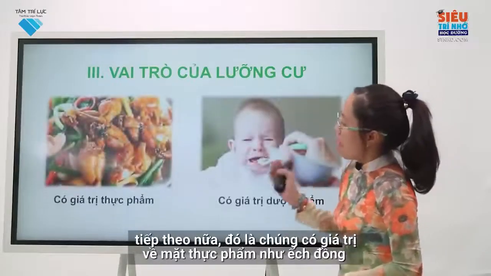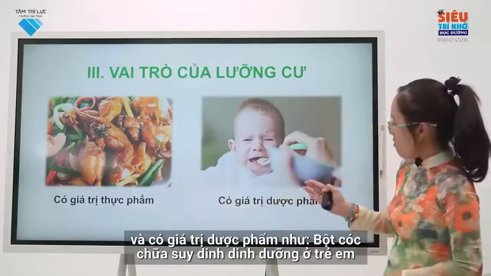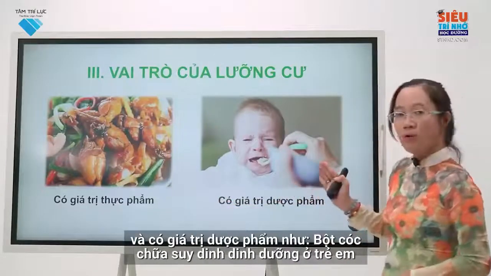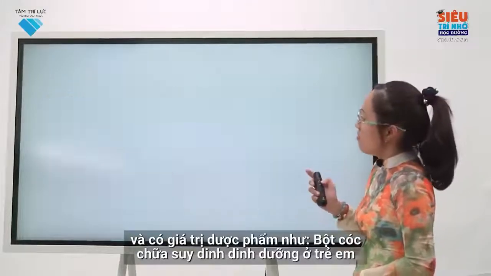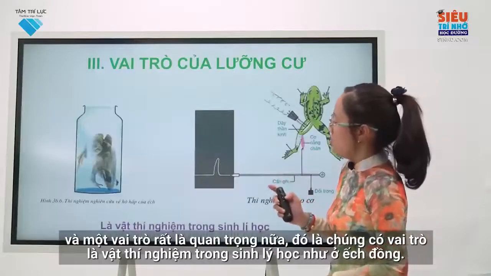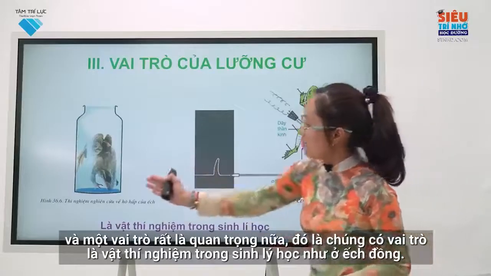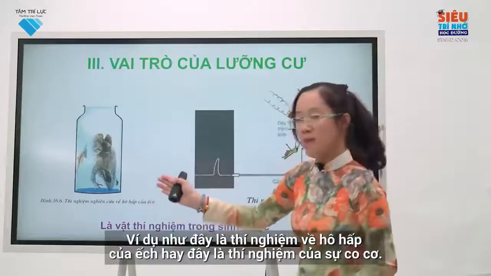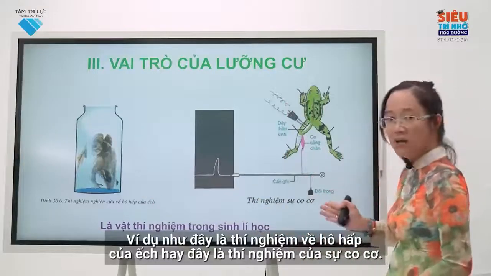They also have food value, such as East Asian bullfrogs, and medicinal value, such as toad powder to treat malnutrition in children. Another very important role is that they serve as experimental subjects in physiology, like the field frog, for example in a frog breathing experiment or a muscle contraction experiment.